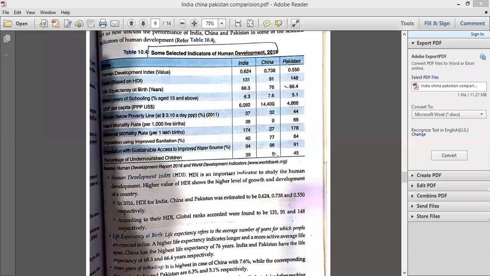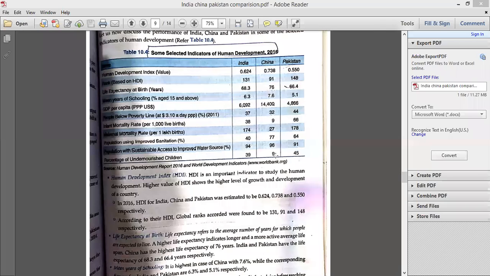Okay, moving further. The next point here, after life expectancy, is mean years of schooling. See, it is highest in case of China, 7.6, and India and Pakistan with 6.3 and 5.3 respectively. Mean years of schooling means percentage age 15 and above, how many children are almost going to school there. What is needed now in all these three countries is to improve literacy and to send the children to schools.